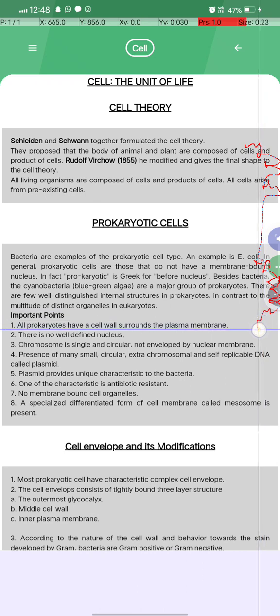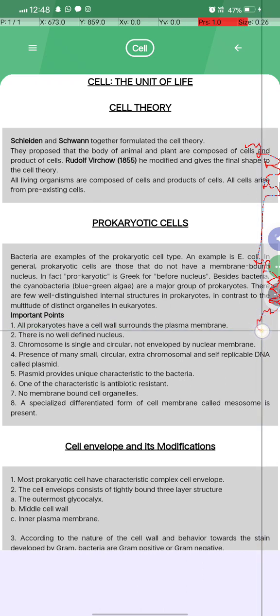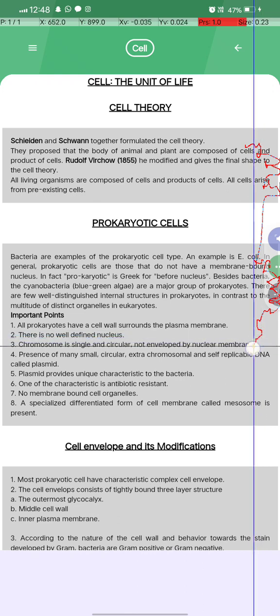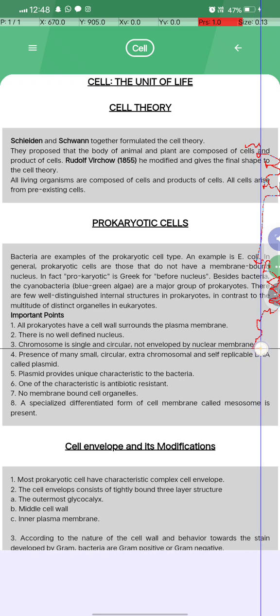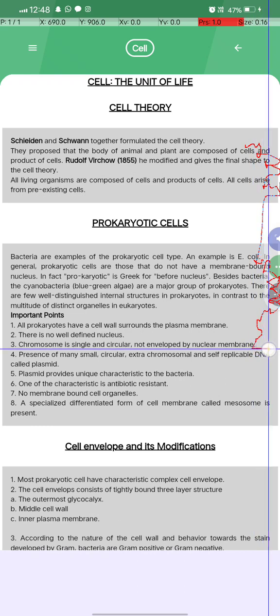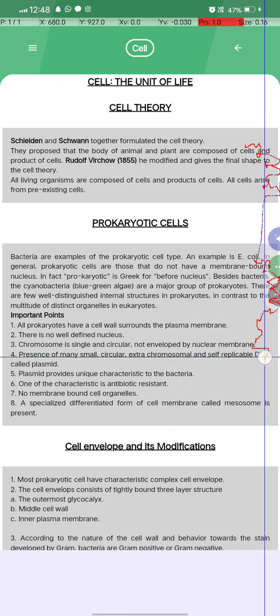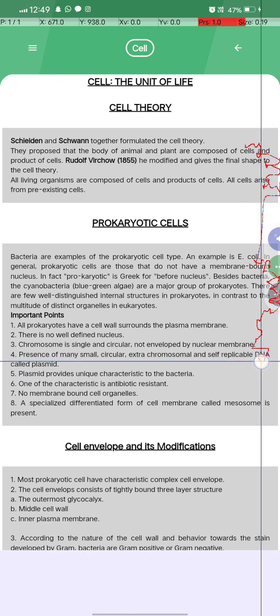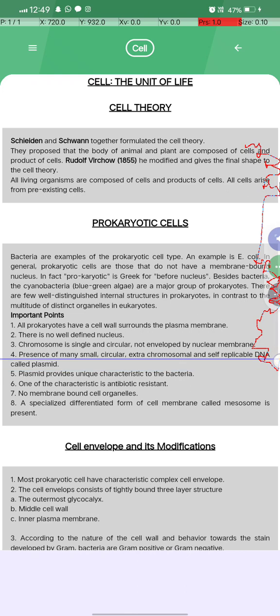Important point: all prokaryotes have a cell wall surrounding the plasma membrane, and there is no well-defined nucleus. The chromosome is single and circular, not enveloped by a nuclear membrane. Many may also have small, circular, extrachromosomal, self-replicable DNA called plasmid.